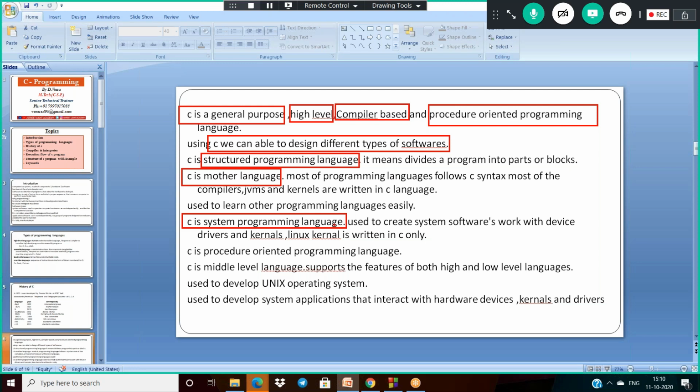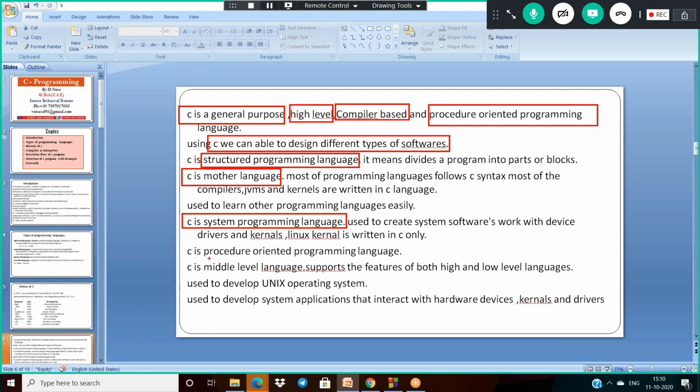To develop any system related software, C language is required, like developing device drivers and kernels, and all Linux commands can be implemented using C only. So that is why it is a system programming language.